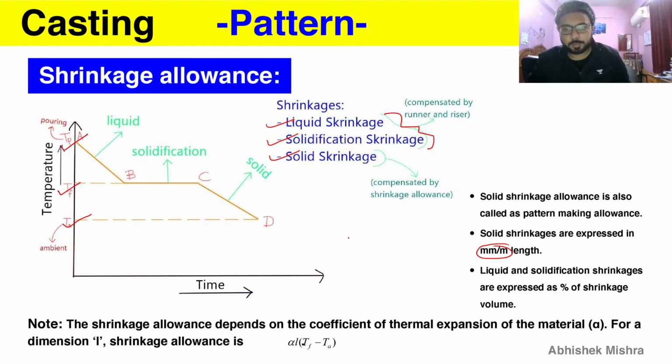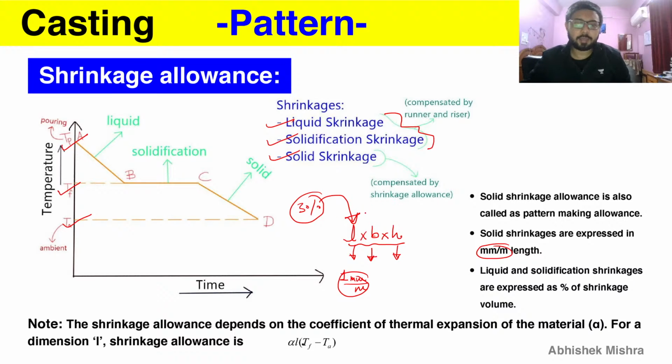For example, if you have three dimensions, length, breadth and height, then you will have solid shrinkage given, for example, as 1 mm per meter, so it will be 1 mm per meter for every side, or it can also be given as 3%. You should know that this is for every side. So the length is increased by 3%, the breadth by 3%, and the height by 3% to compensate for the shrinkages.